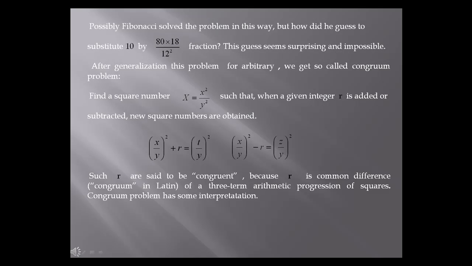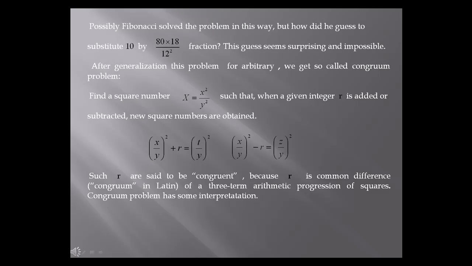Possibly Fibonacci solved the problem in this way, but how did he guess to substitute 10 by 80 multiplied by 18 divided by 12 squared? This guess seems surprising and impossible. After generalization of this problem for arbitrary r, we get the so-called congruent problem. Find a square number x equal to x squared divided by y squared, such that when a given integer r is added or subtracted, new square numbers are obtained. Such r are said to be congruent because r is the common difference of a 3-term arithmetic progression of squares.